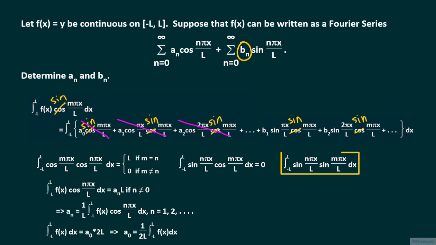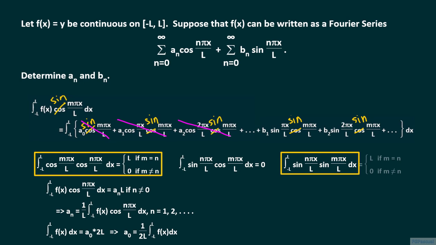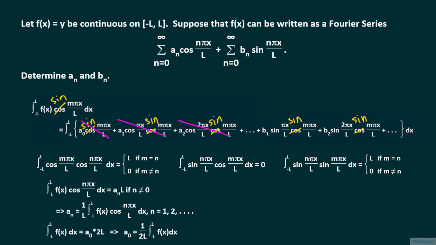This integral is similar to the integral involving the product of cosines. We leave it as an exercise for the viewer to check that the value of the integral is equal to L when m equals n, and it is equal to 0 when m is different from n.